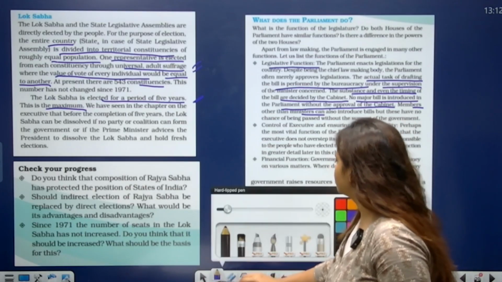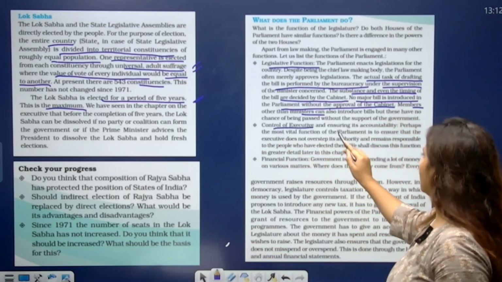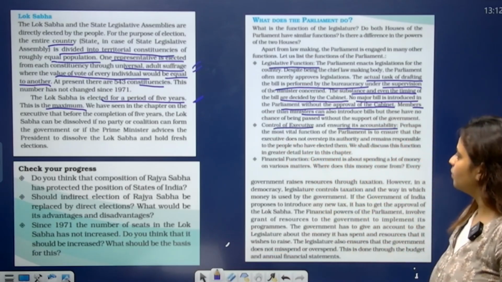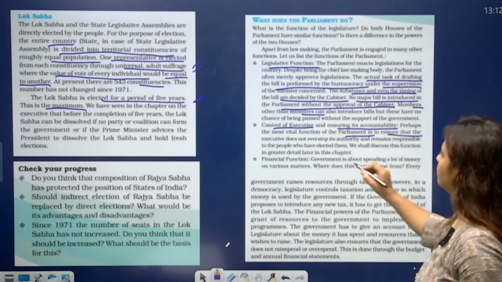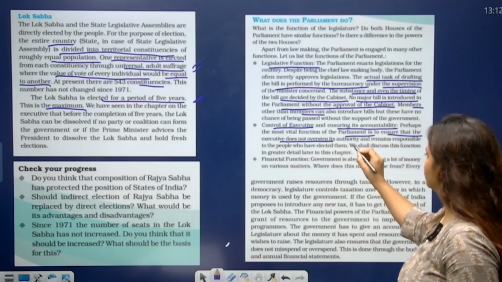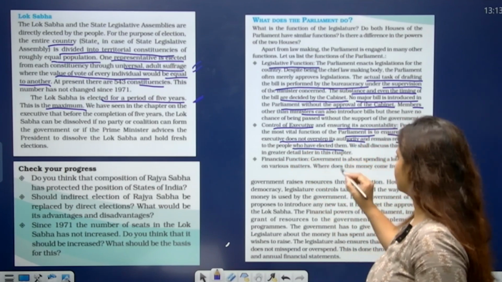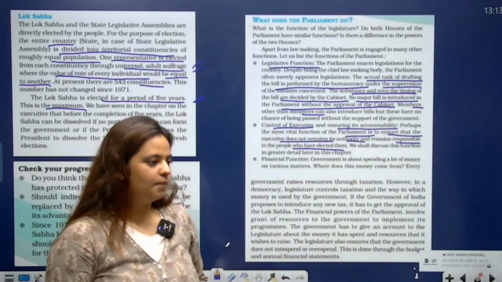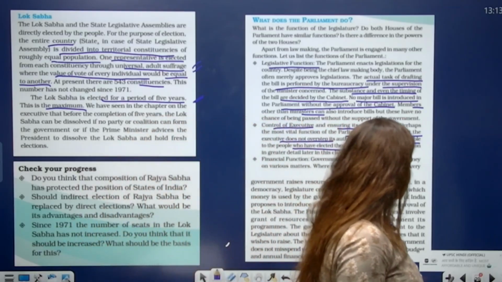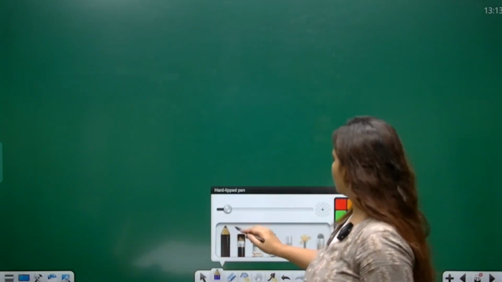What is the next function? The next function is the control of the executive and ensuring accountability. Okay. The vital function of the parliament is to ensure that the executive does not overstep its authority and remains responsible to the people who have elected them. So, as I have told you, the second function of the parliament is that it holds the representatives accountable.